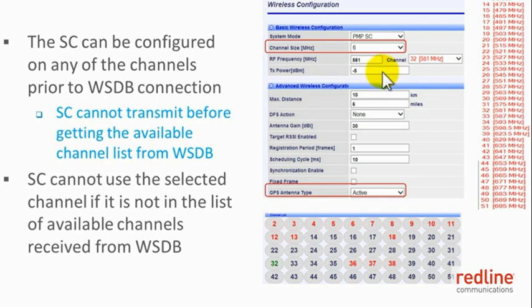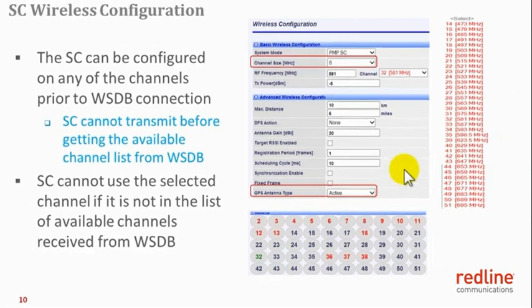The TX power of the sector controller should be configured to comply with the EIRP limit of 4 watts. The RDL 3000 UHF systems always have GPS deployed with them. If the GPS antenna is external, then the GPS antenna type should be selected as active. If the GPS antenna is integrated with the sector controller antenna, the GPS antenna type is passive. A similar configuration also applies to the subscriber.